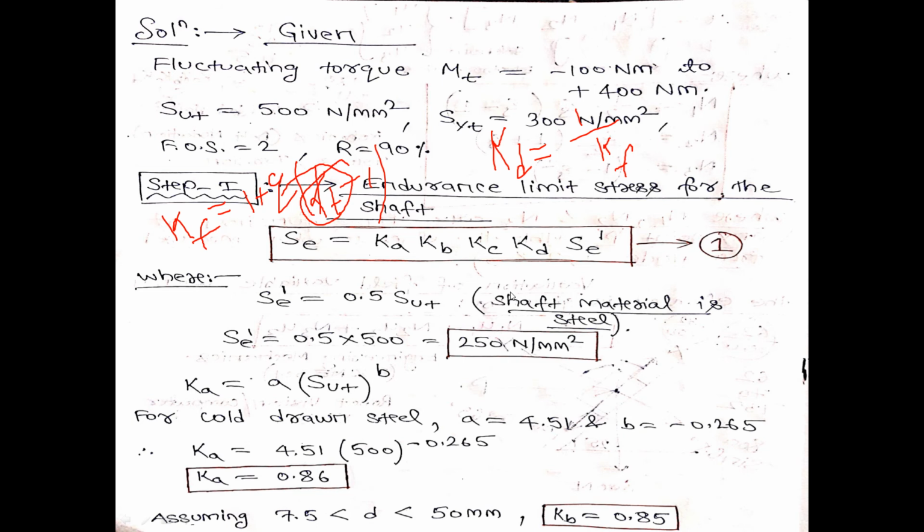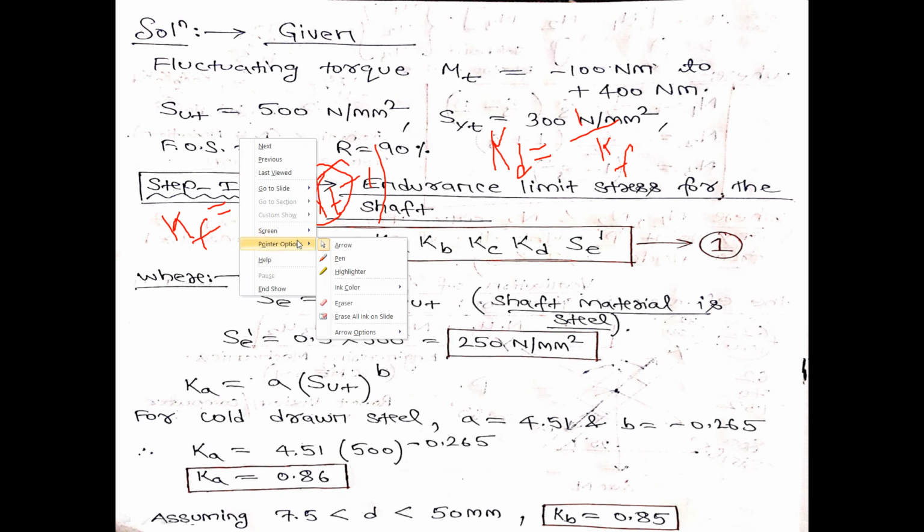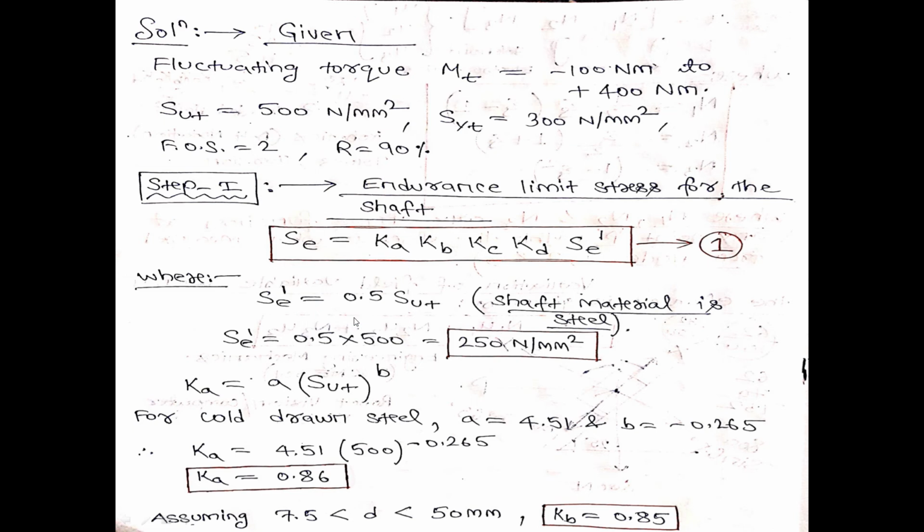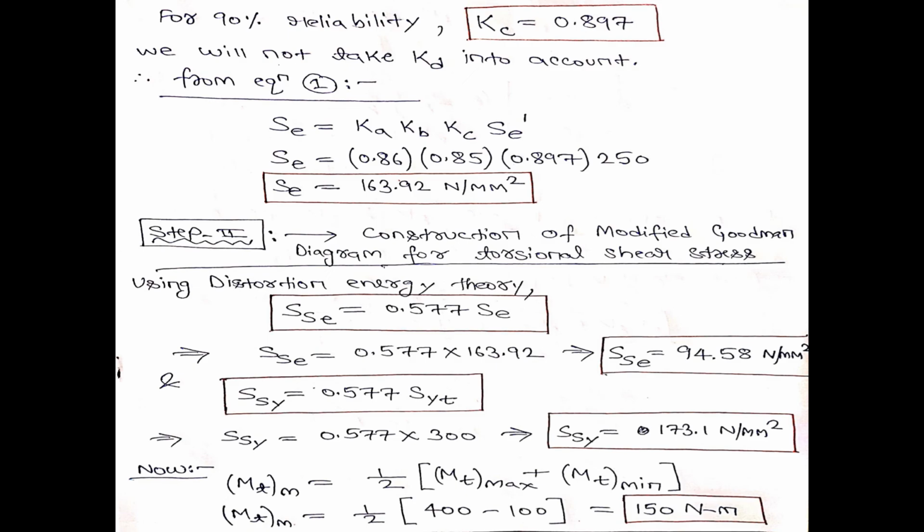So my final formula becomes Se is equal to Ka, Kb, Kc into Se dash. Is it clear? Any doubt? No, sir. Clear, sir. Fine. So we have Ka, Kb, Kc as well as Se dash. I will multiply all these values and I will get the value of Se.